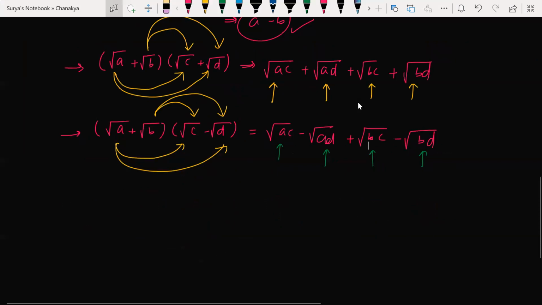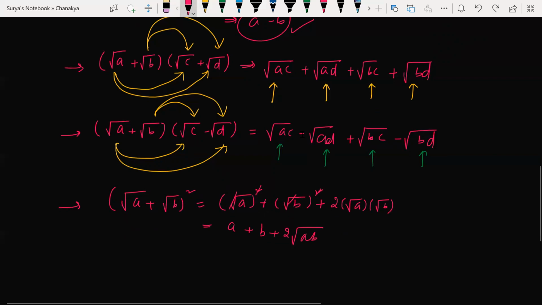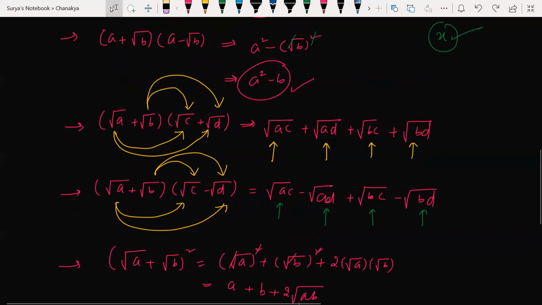So now if I have something like a plus b whole square, square root of a plus square root of b whole square, how do you write this? We know that the a plus b whole square formula is a square plus b square plus 2 times of a into b. This can be further simplified as square root of a whole square can be written as a, plus this will get cancelled, left with b. So this can be written as 2 times of root ab, like this. Okay, clear? Got it? Similarly, you can just do the remaining things as well.